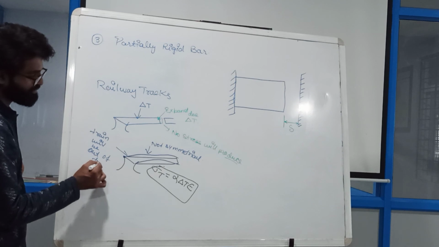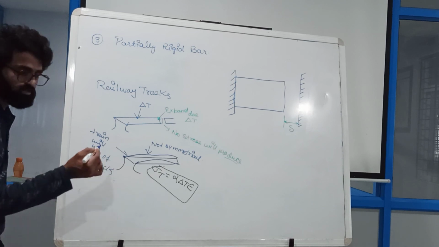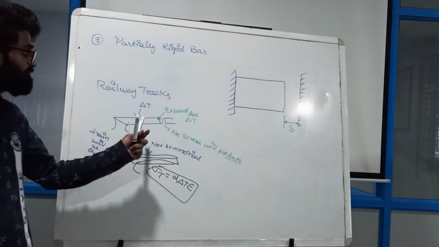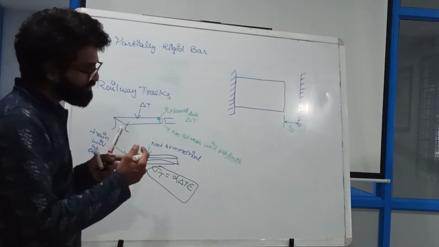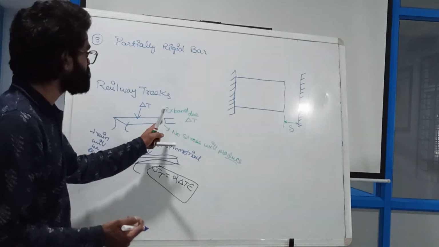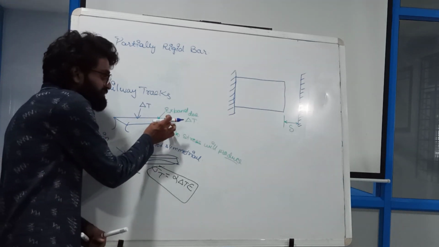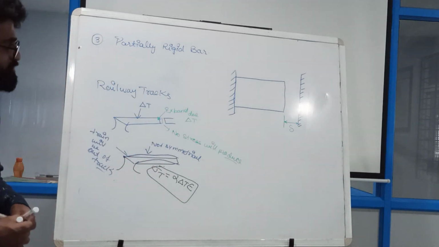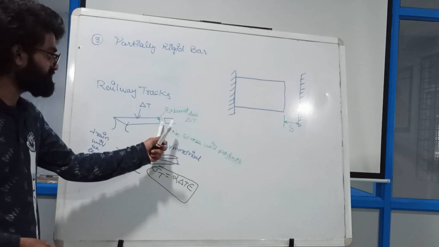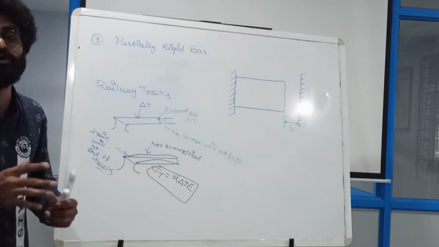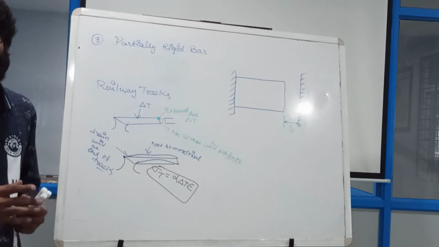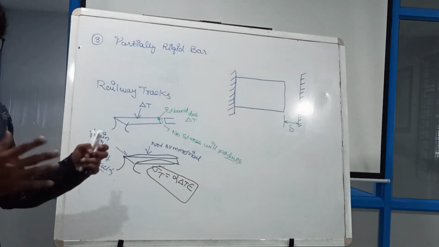So what will happen? There will be a major. So this is the engineering that we have discussed over the railway tracks, how the railway tracks are going to be laid down and how and why, for which purpose they have given the gap. So my dear friends, these gaps are very important for the railway tracks. They have already calculated how much this length can increase for the average temperature.